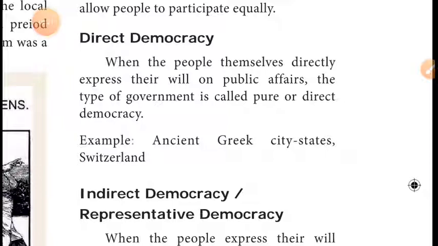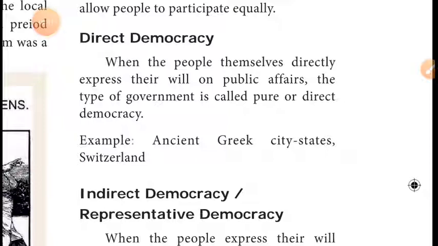When the people themselves directly express their will on public affairs, the type of government is called pure or direct democracy. Direct democracy means people directly put their demands or express their values or anything directly to the government.